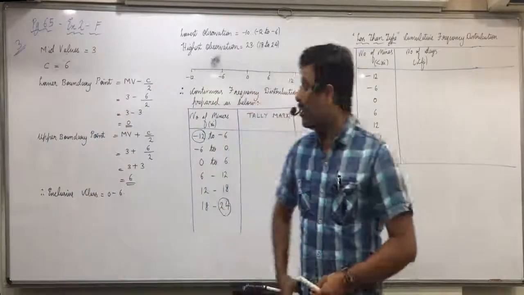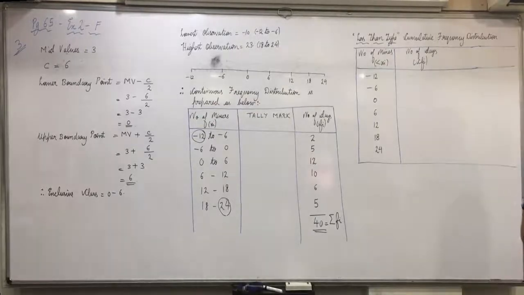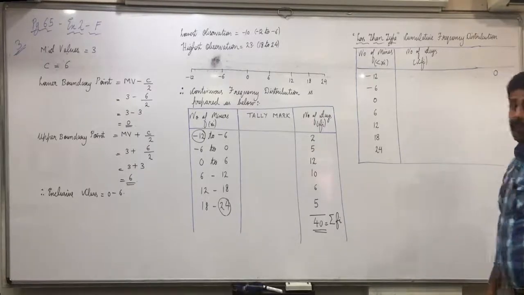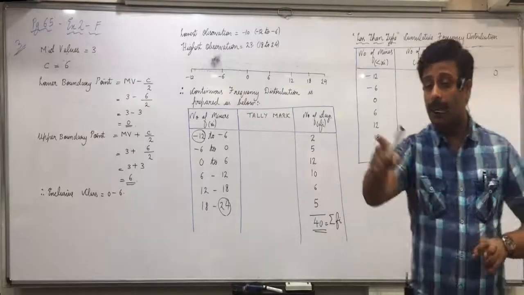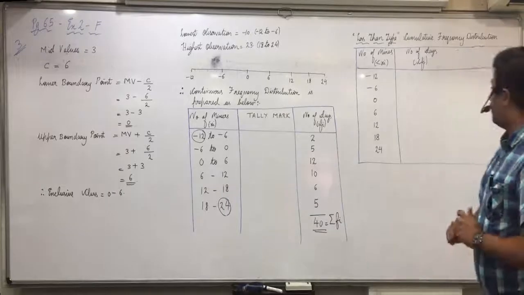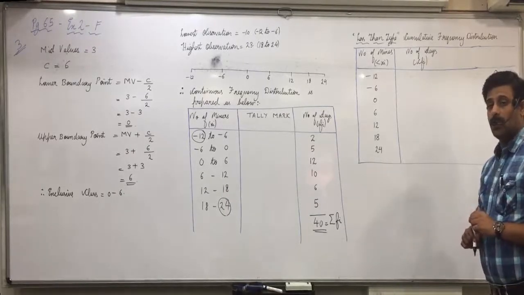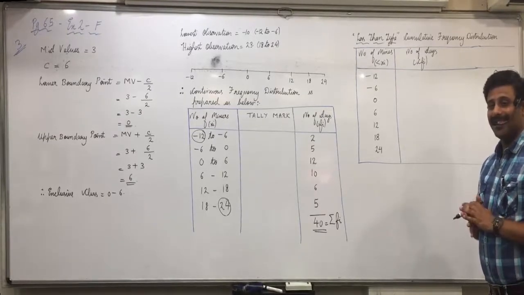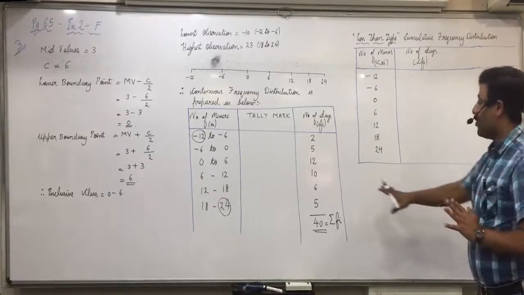Okay, now the cumulative frequencies. Prachi, first cumulative frequency. In less than type, the first cumulative frequency taken will be 0. Is everyone clear with that? Then group up. 0 plus minus 12? No. 0 plus minus 6? 0 plus 5? Anything else? 0 plus 2. Only 2. Okay, frequencies are to be added.